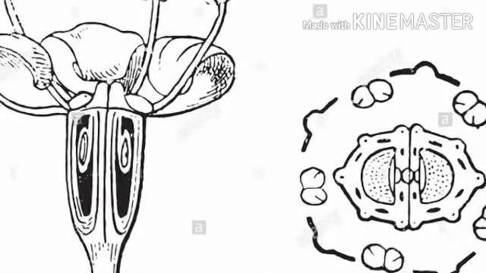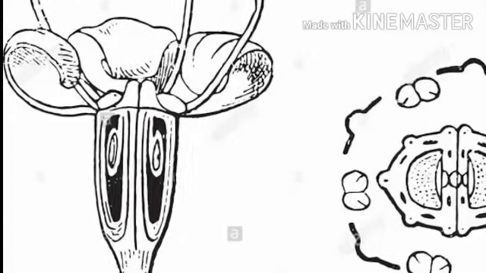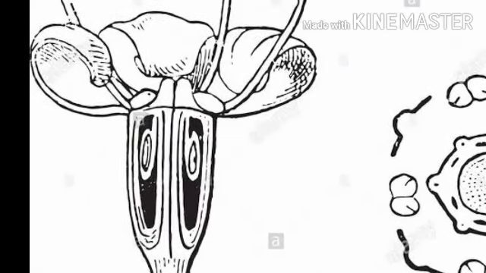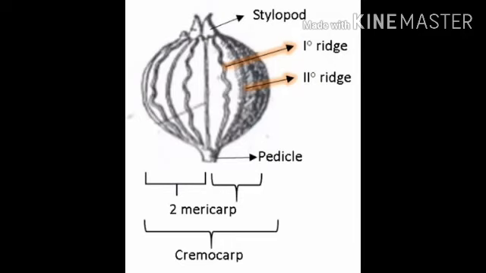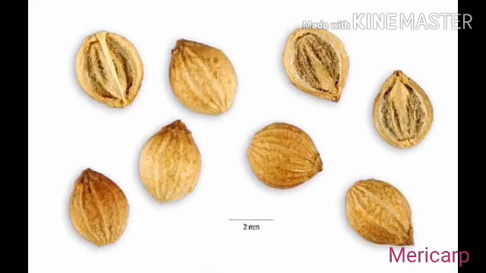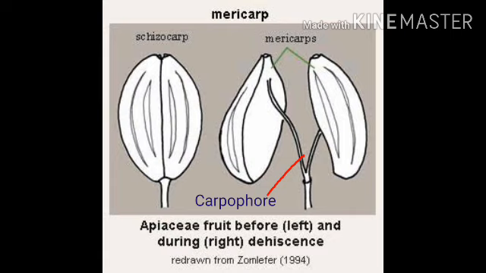The ovary or the gynoecium of the Apiaceae is bicarpellary, inferior and also bilocular, and each locule contains one pendulous ovule. Schizocarpic fruit means it divides schizogenously into two one-seeded mericarps. Each mericarp contains one seed, and the mericarps are held together by a thin stalk called the carpophore.